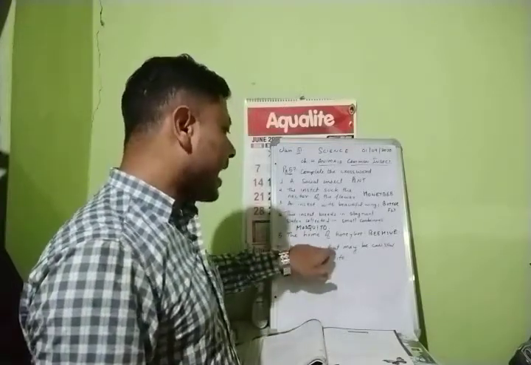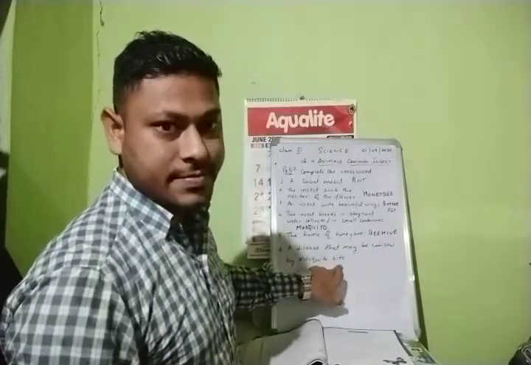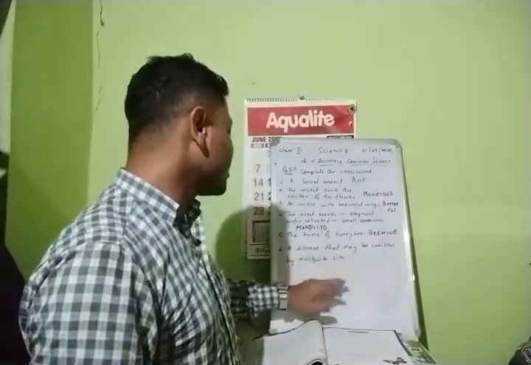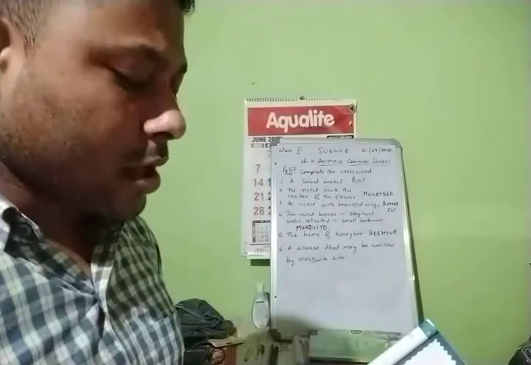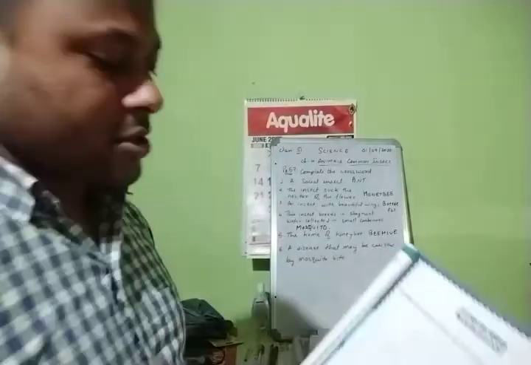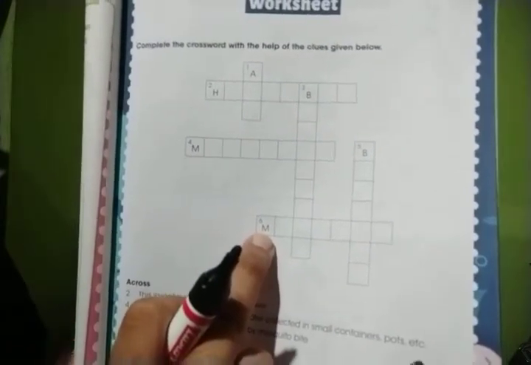a disease that may be caused by the mosquito bite. What are the diseases that we know that are caused by the mosquito bite? Number 1 that comes to our head, that is what? Your malaria. Now, see over here, point number 6, starting with letter M. A disease which is caused by mosquito is what? Malaria. Now check. M-A-L-A-R-I-A. Yes, it is also correct.